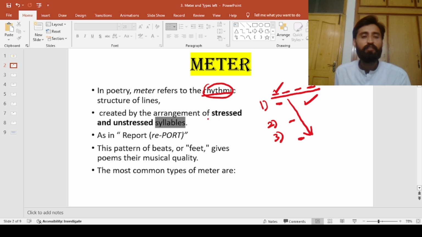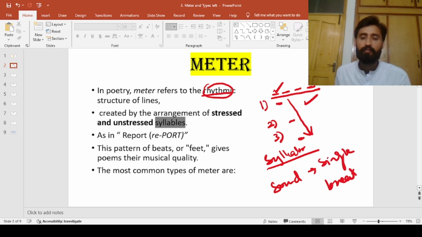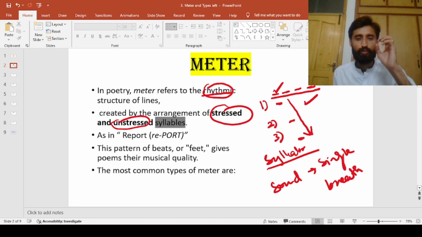It is the arrangement of stressed and unstressed syllables. Now, what is a syllable? A syllable is a sound that is produced in a single breath. So look, we have two types of syllables: stressed syllables and unstressed syllables. A stressed syllable is one in which we put a lot of pressure, and an unstressed syllable is not pronounced with that much force.